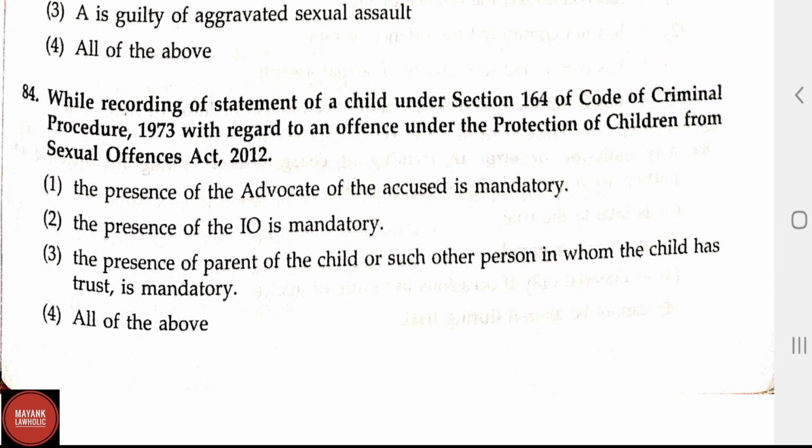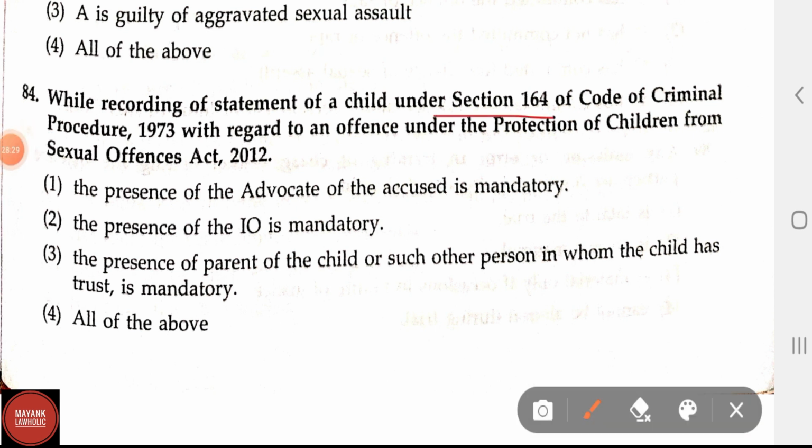While recording the statement of a child under section 164 of CrPC with regard to an offence under Protection of Children from Sexual Offences Act 2012. Option 1, the presence of the advocate of the accused is mandatory. The presence of the investigation officer is mandatory.